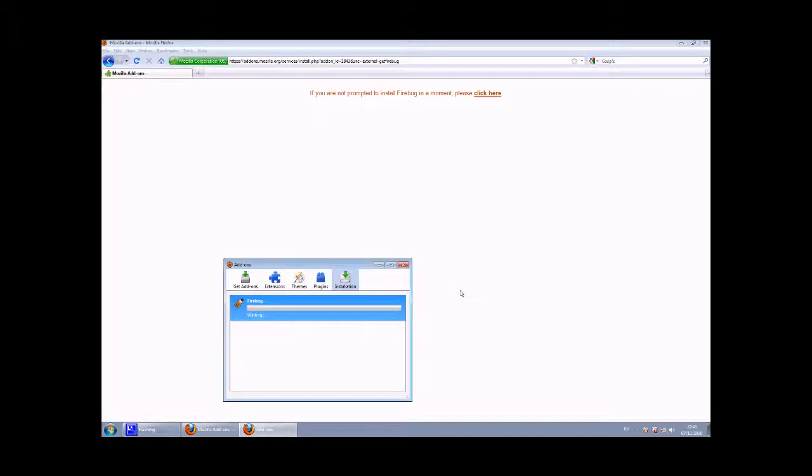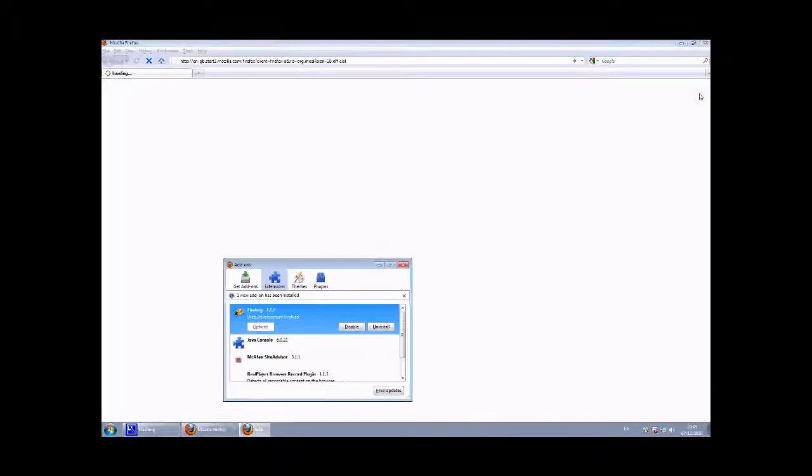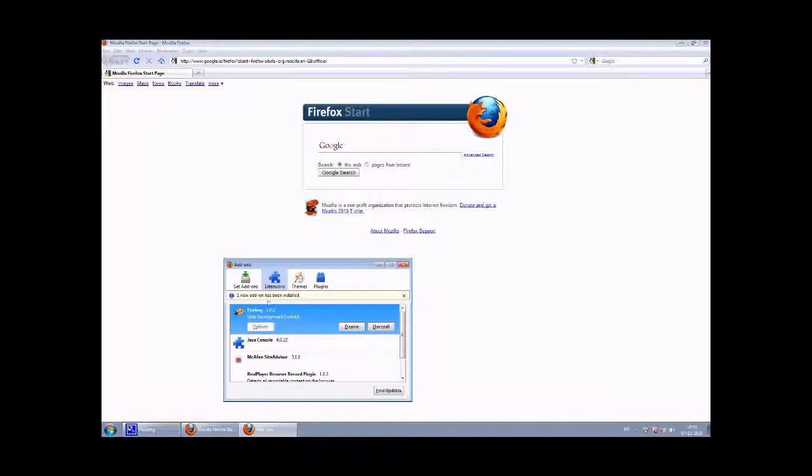Wait for it to download and install it. Just going to take a moment. Perfect. When prompted to restart Firefox, don't, because in my experience it'll just try and reinstall the plugin over and over again. Instead, just close that, close Firefox, and start it up again yourself. And there we can see Firebug is now installed as an add-on in Firefox.